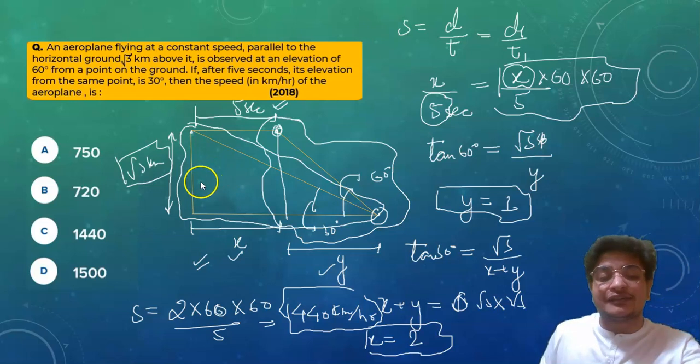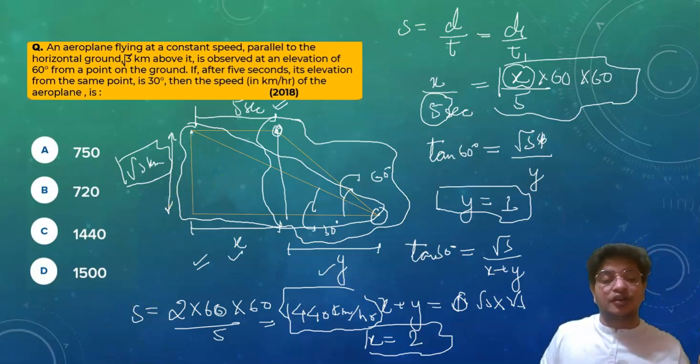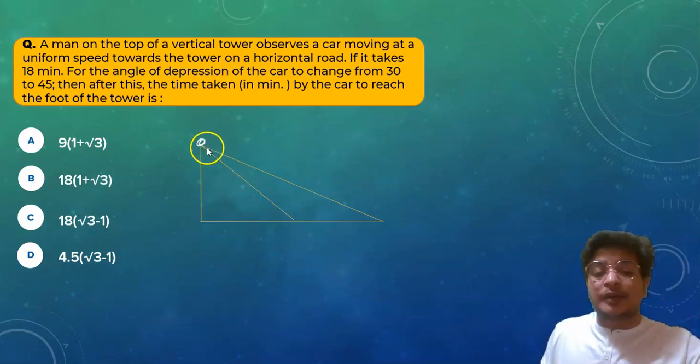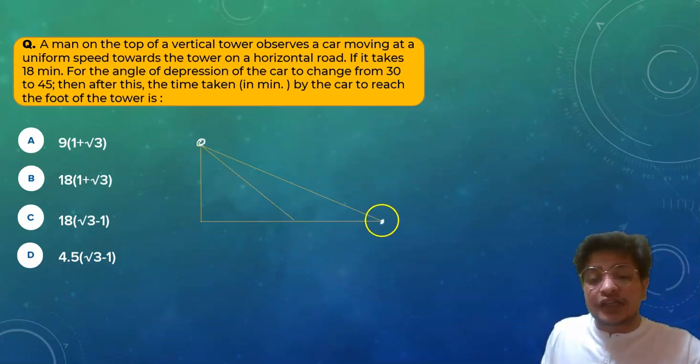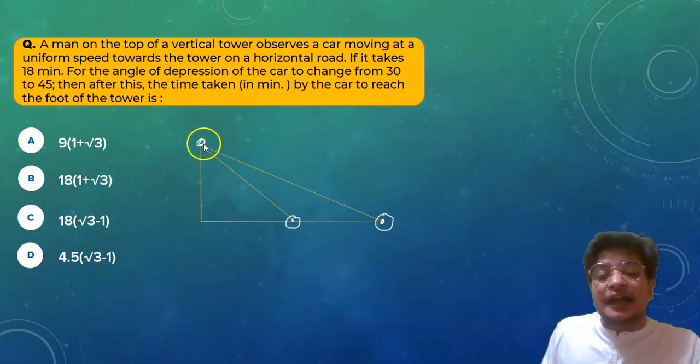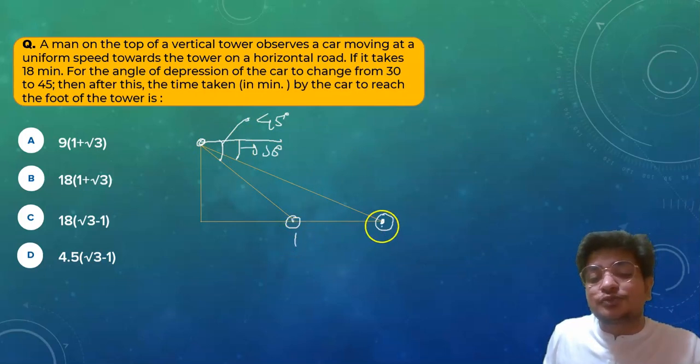Let's do the second one, which is more important than this one. In this question, a man on the top of a vertical tower is sitting here, and he saw a car which was here, and now the car has come here. The angle of depression is 30 degrees, then it changes to 45 degrees, and it takes 18 minutes from this point to this point.